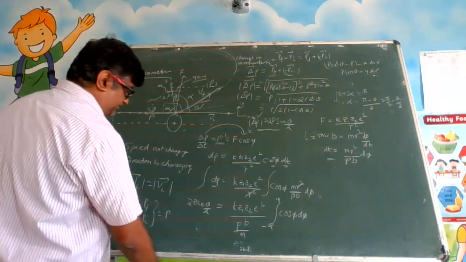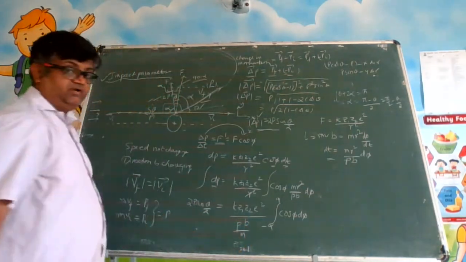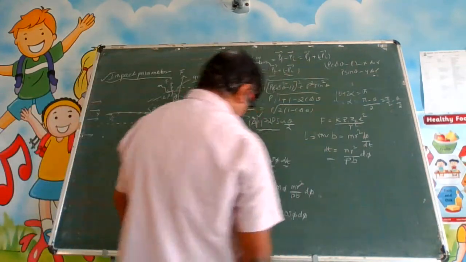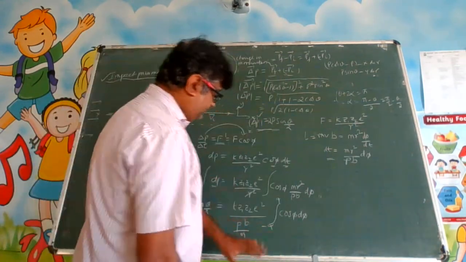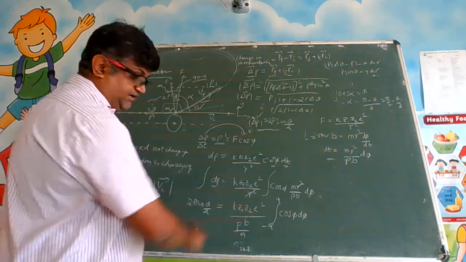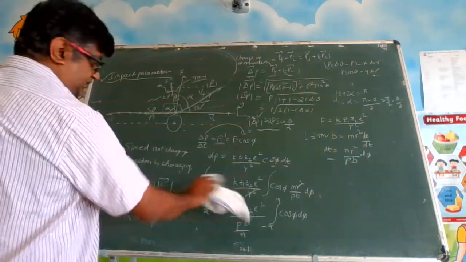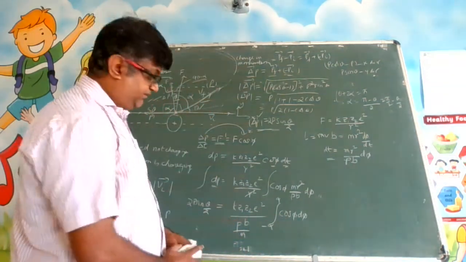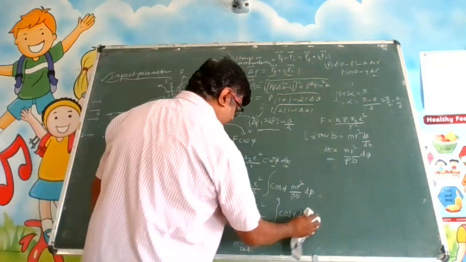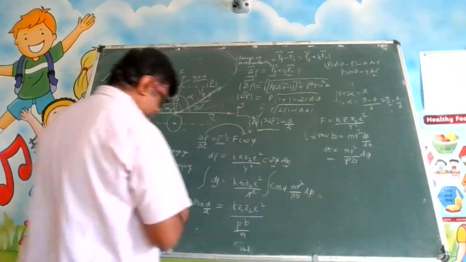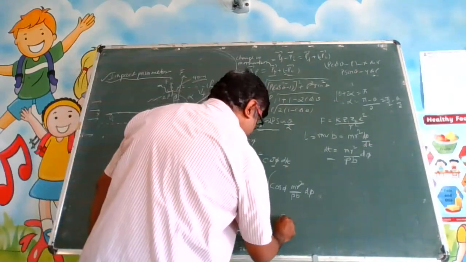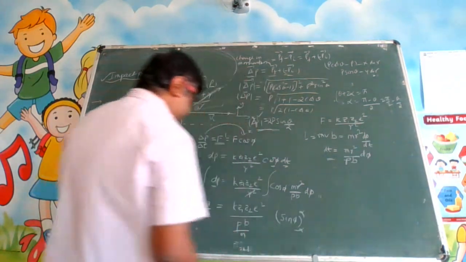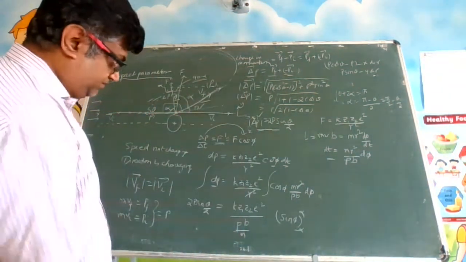Now because we want to calculate the value of b, I am writing here, I will take b on the other side. You see here, if you integrate this, because the space is little less, I will write the integration value after this step. What is the integration of cos phi d phi? It is sin phi. So this integration value will become sin phi from minus alpha to plus alpha.